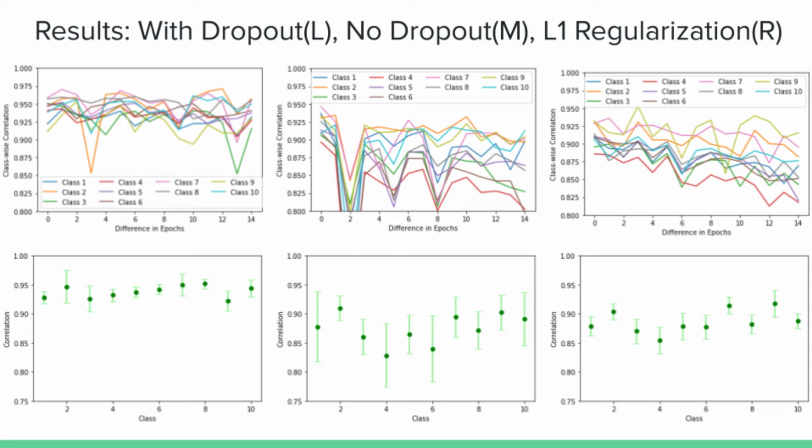And we have 3 kinds of network. The first is the dropout network, which was found to be the best by Allen Institute for reproducing drift. And to benchmark it against what is expected just because of training, we have one network without dropout, and another network which stabilizes the performance of the network, but without using dropout, which is the L1 regularization network.